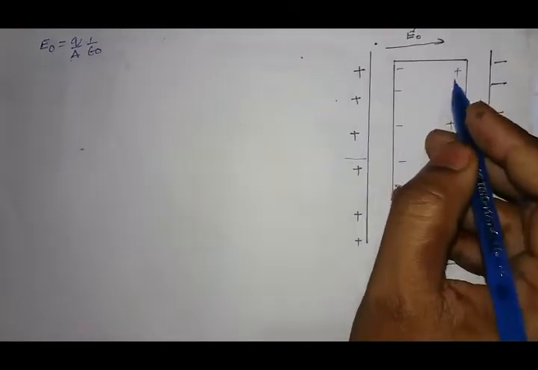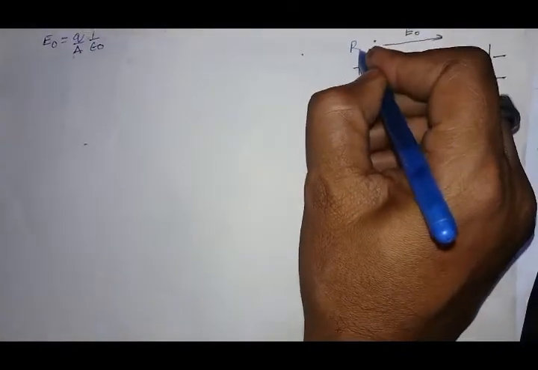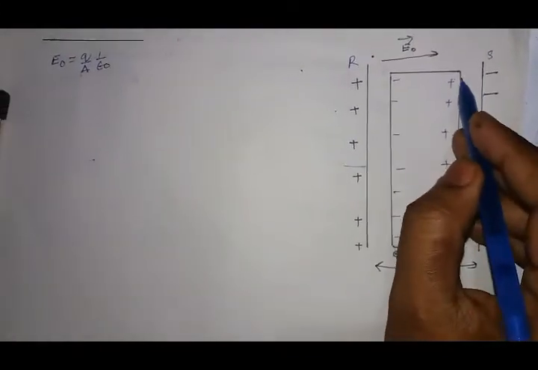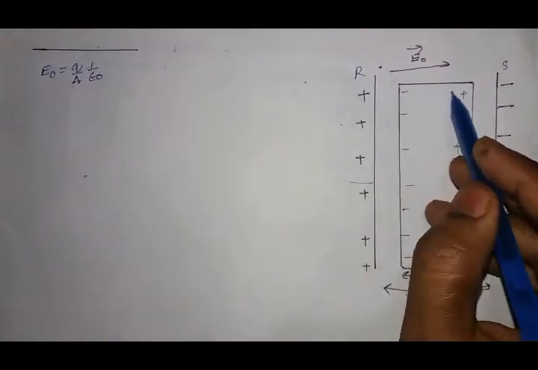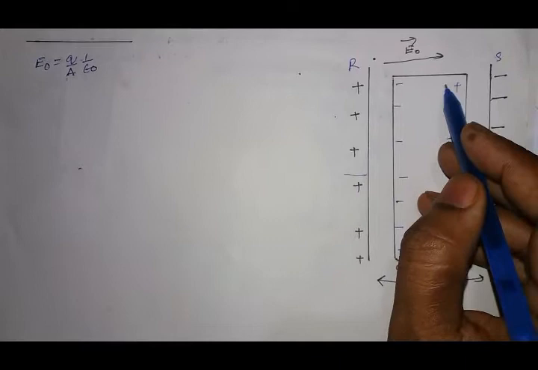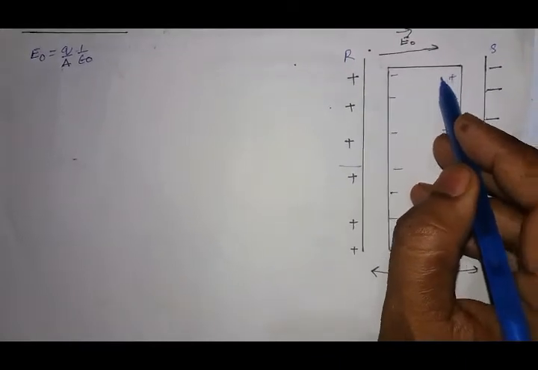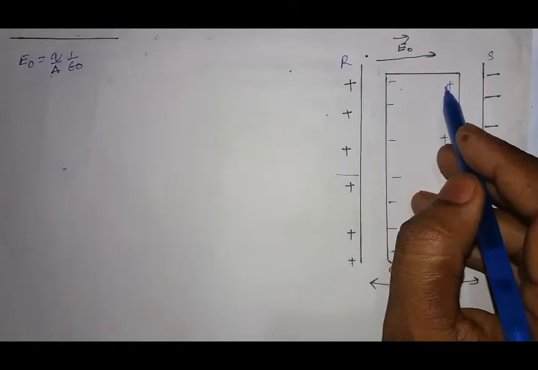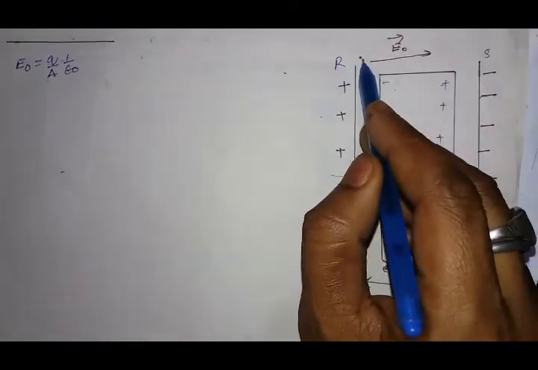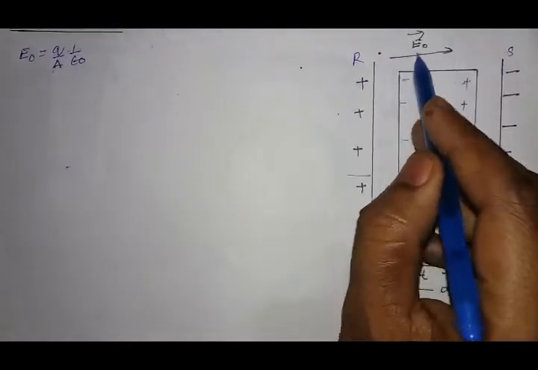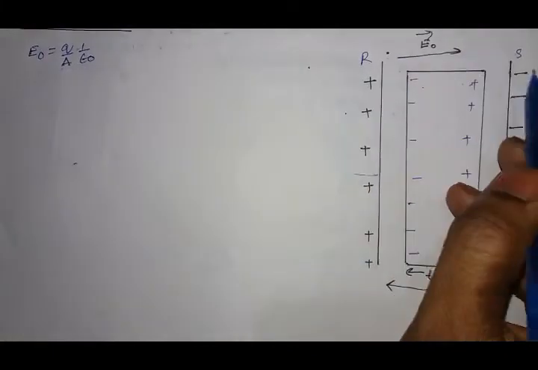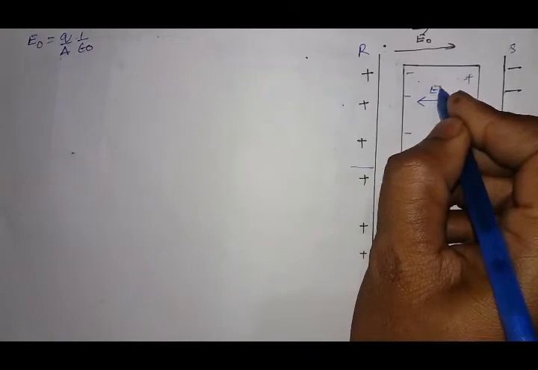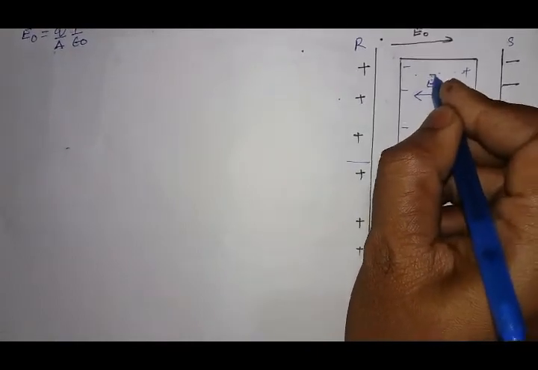This is our plate R and this is our plate S. Due to this induced charge, an induced electric field is set up inside the dielectric slab, and its direction is opposite to the applied electric field. E naught is here, so the induced electric field will be in this direction.